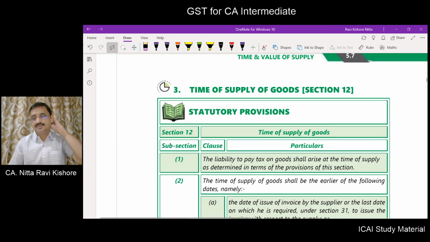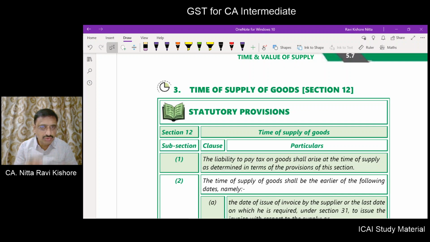Now we will go into the statutory provisions. Friends, what will we do now? We will just browse through the statutory provisions, because we are going to analyze each and every subsection or clause in the subsequent paragraphs. So first we will get a bird's eye view.